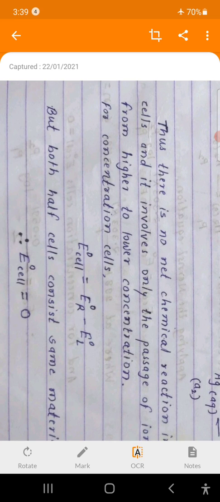That means silver on both sides in the above example, and therefore E standard cell is equal to the standard reduction potential of silver minus the standard oxidation potential of silver. Both sides are silver, so the materials are the same, and therefore the E standard cell value becomes 0.